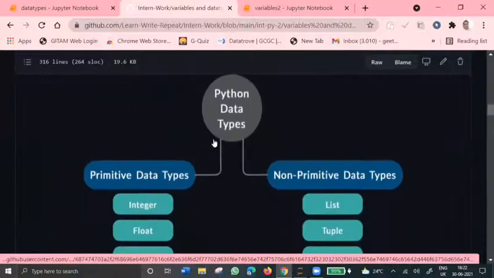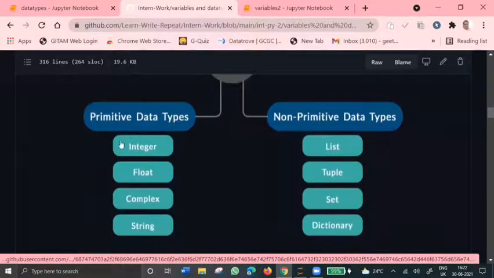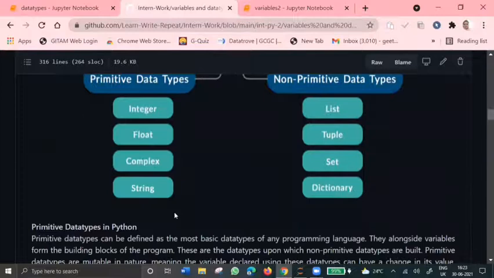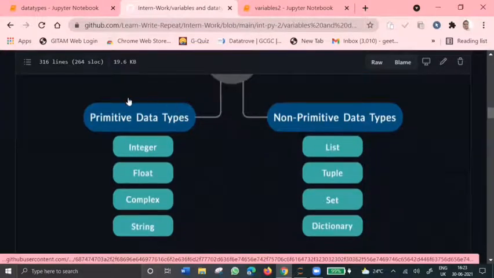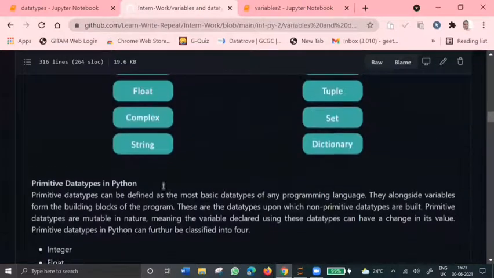The data types in Python are classified into two: primitive data types and non-primitive data types. Primitive data types are the basic data types which every language offers, like int, float, complex, and string. And non-primitive data types are the new concept we have in Python. These are derived data types based upon the primitive data types. These primitive data types are also mutable, like their values can be changed at any point in our program. And we'll look at each of them now.